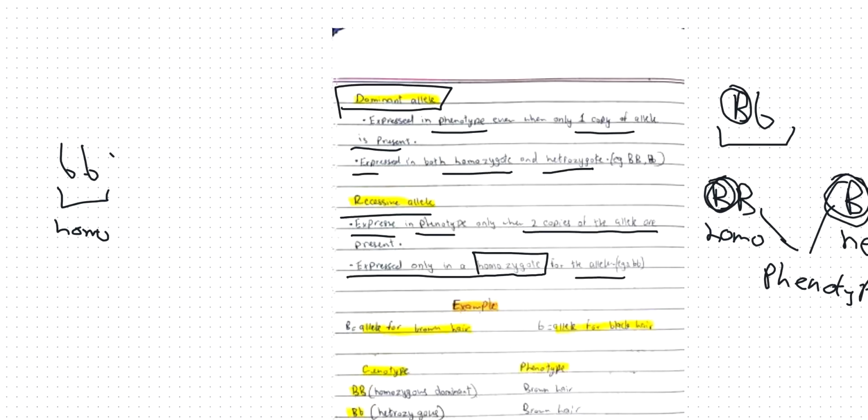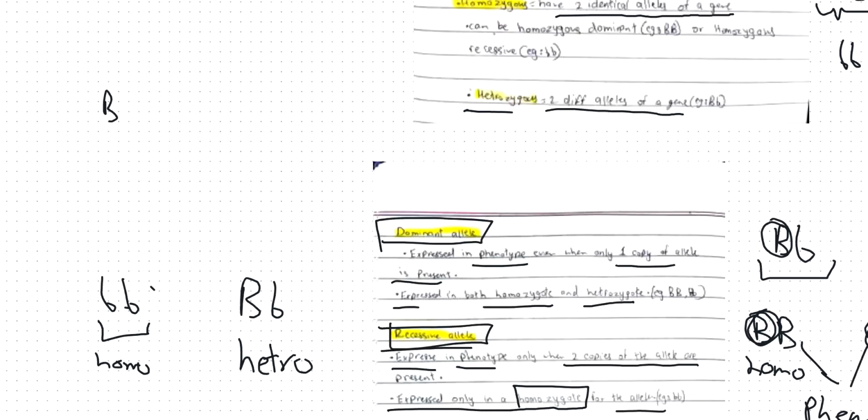And heterozygous is when I have one dominant and one recessive allele. So, for example, capital B refers to long hair, and small b, the recessive allele, refers to short hair.